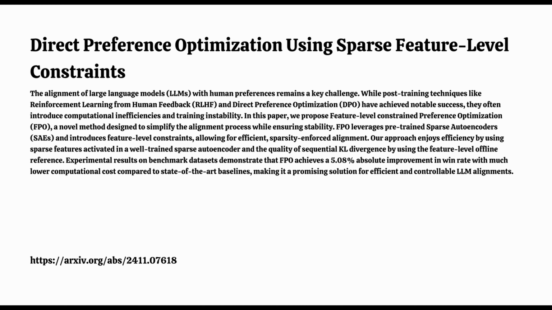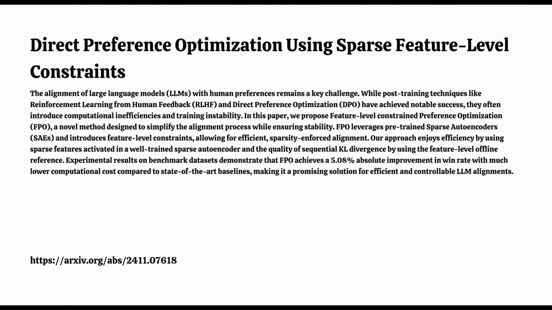To clarify for our listeners, these benchmarks evaluate the model's ability to follow instructions, generate human-like text, and essentially demonstrate their understanding and responsiveness to those human preferences. Exactly. And the win rate basically tells you how often the model's output is preferred over the output of other models based on human evaluation. So a 5% improvement is a big deal. It really showcases the effectiveness of FPO's approach.